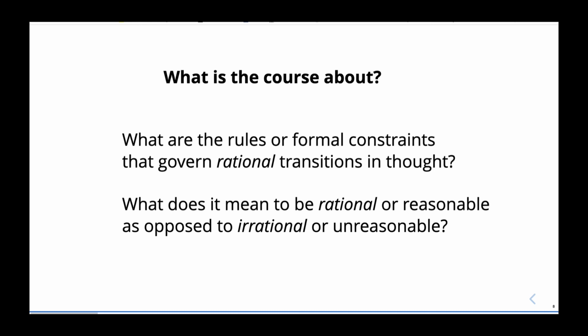So the latter examples, everything except for the very first example, which was about, I need to pick up my daughter at 3:30 p.m. Oh, I better put my slides up on the website, the other examples all were examples of rational transitions in thought. And what we would like to know is what exactly is it that distinguishes those transitions in thought from that first transition in thought? That is, what does it mean to be rational or reasonable as opposed to irrational or unreasonable? And these are some of the questions that we're going to address in these notes.